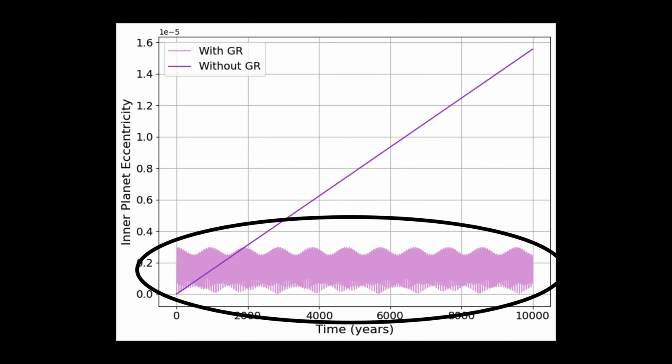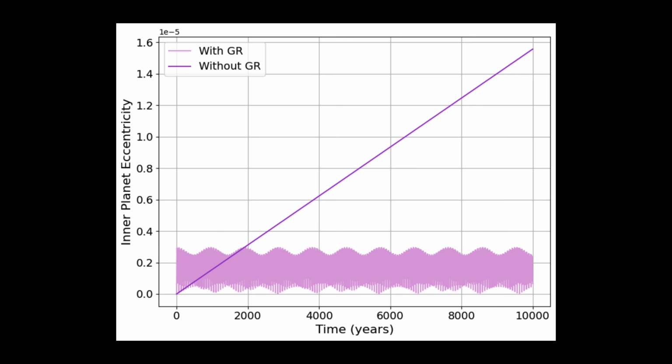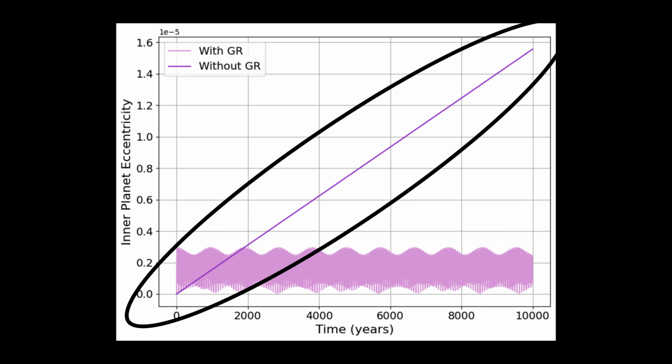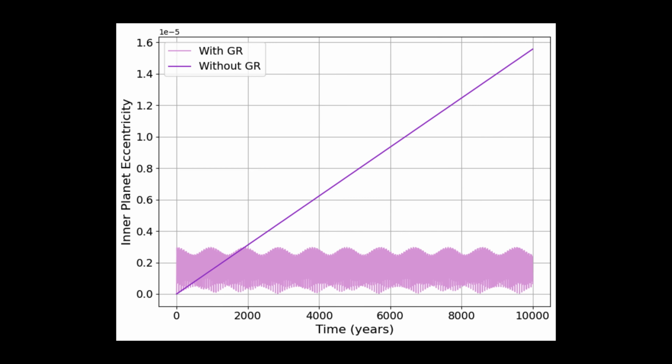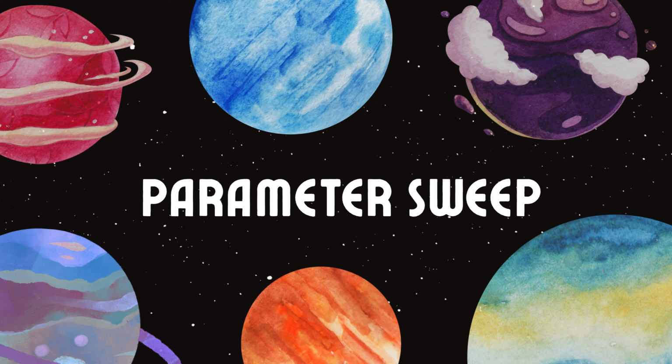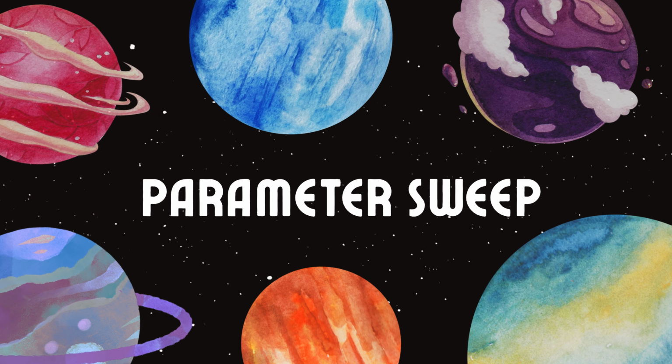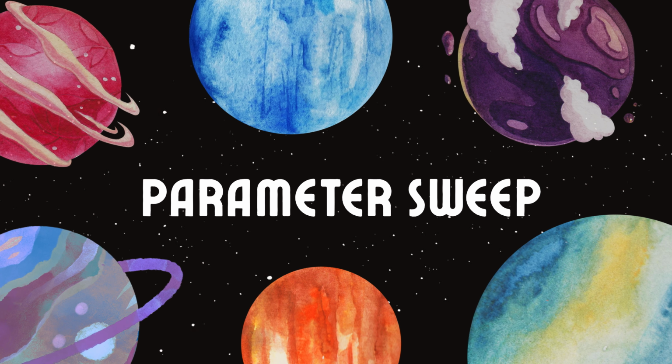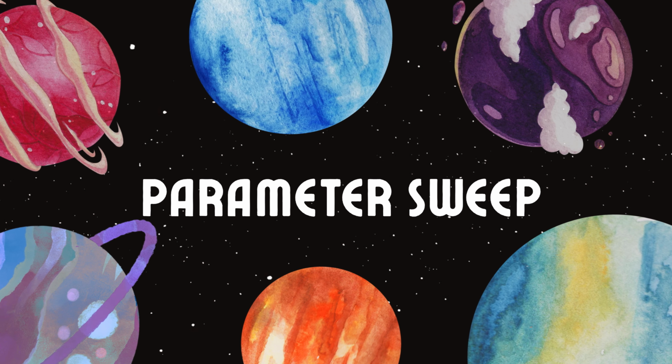The light purple line shows the stable eccentricity periods of the planet when we include general relativity in our simulations. The dark purple line shows that if we forget to include general relativity, our Earth-like planet has too much eccentricity and seems way too hot, when in reality it is just fine. The next step in my research was to look at many parameters to see if general relativity is strong enough to stabilize the inner planet for all types of outer planets.